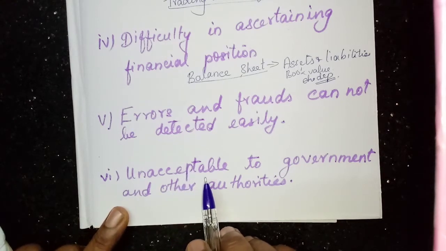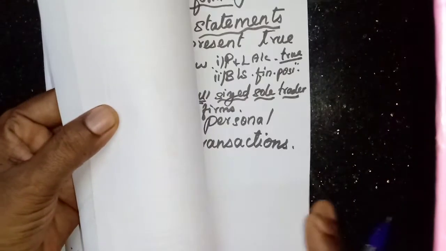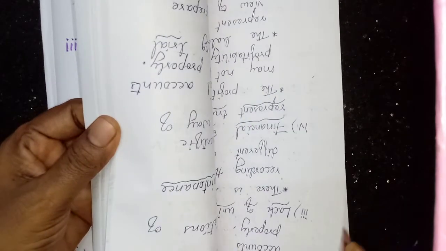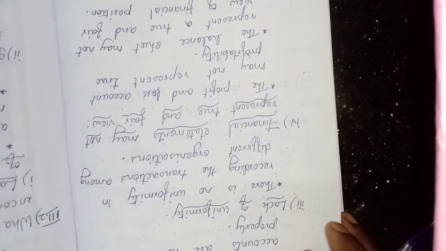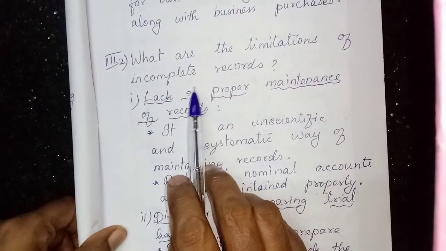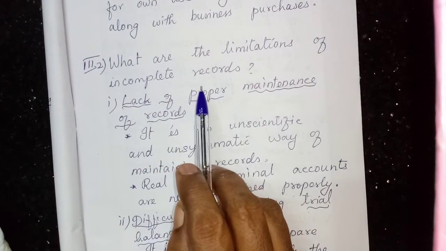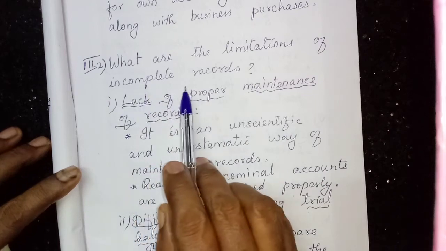Now I will show how it is written in the notebook. I have written down what the limitations of incomplete records are.